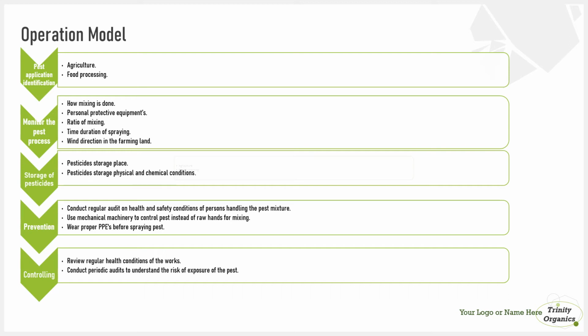Next is prevention. We have to conduct regular audits on health and safety, HIRA audits, and people who are working with those pesticides should wear the proper PPEs. And controlling can be done by regular review of their health reports, regular review of the standard operating procedure, and regular review of the quality of the work. By this, we can control the entire operation of pesticide spraying in a particular field.